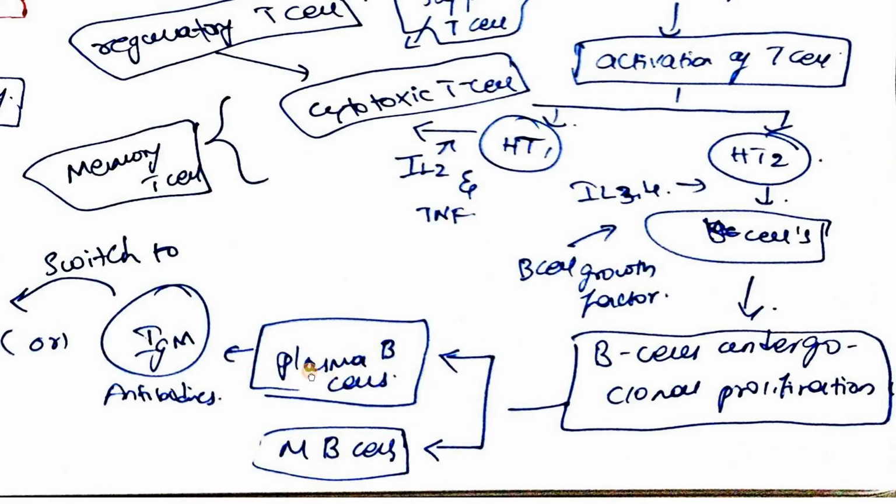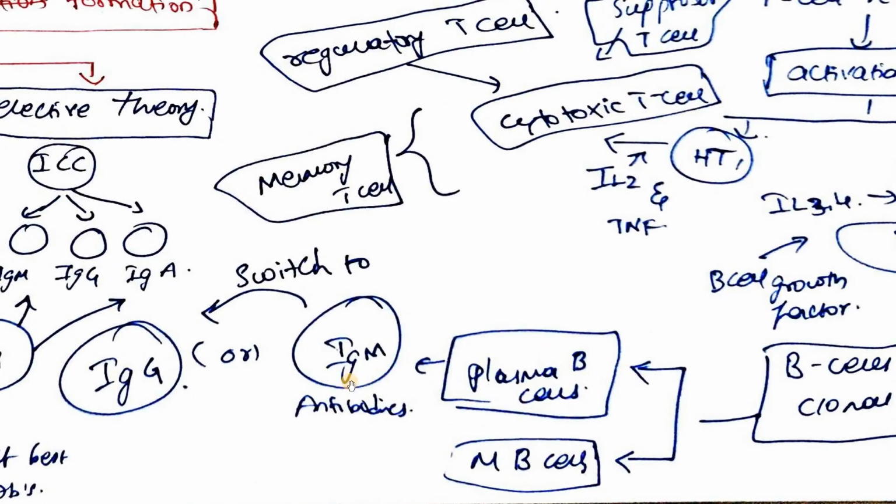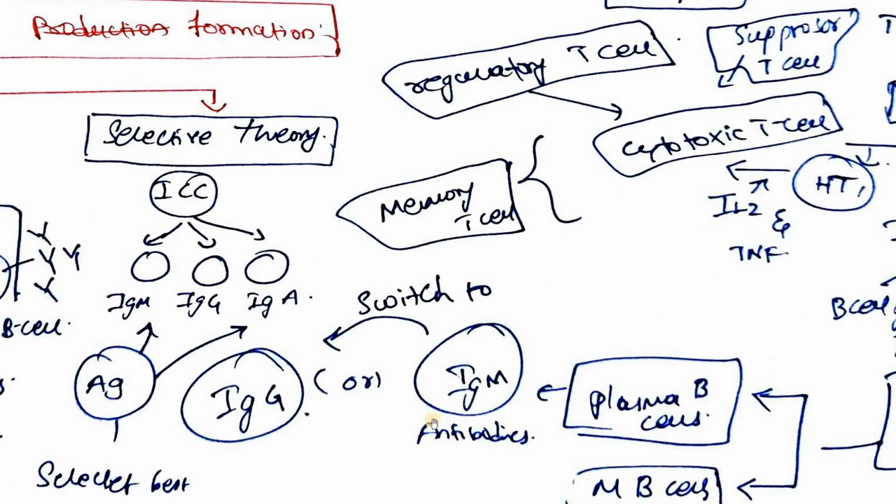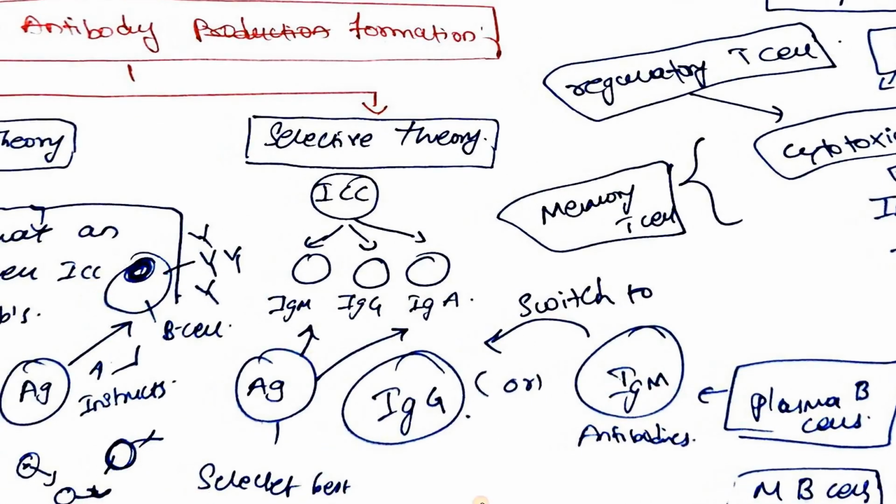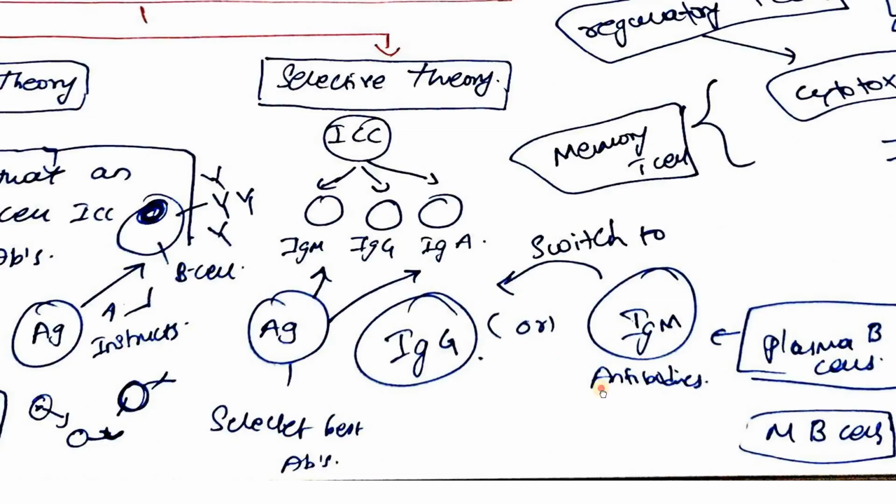Plasma B cells will produce IgM antibodies. The primary antibodies are always IgM. These IgM antibodies will convert to IgG antibodies, which give the secondary immune response, which is permanent, whereas IgM antibodies give a temporary immune response. So this is how antibodies are produced by our body.